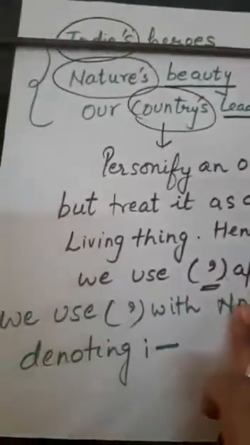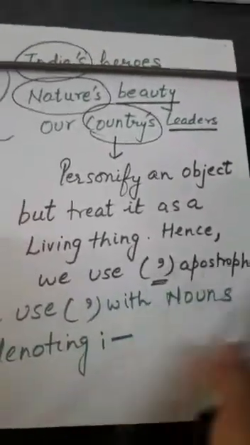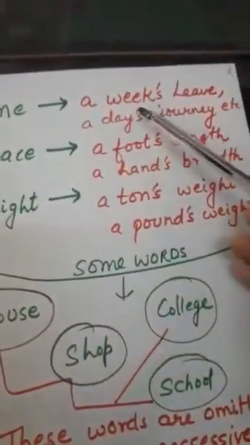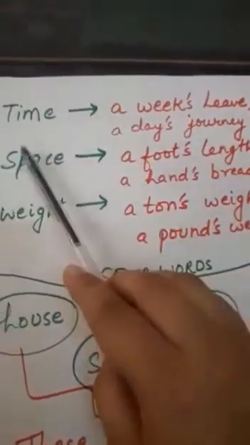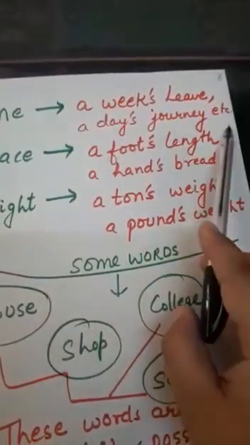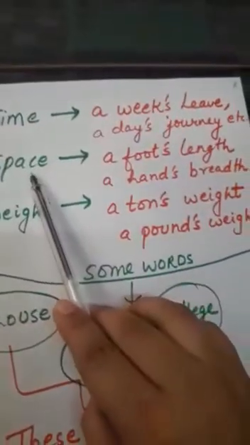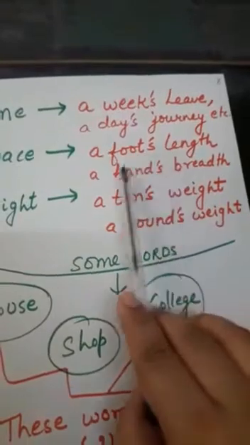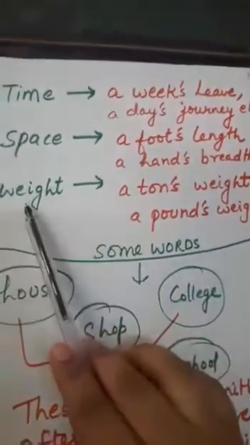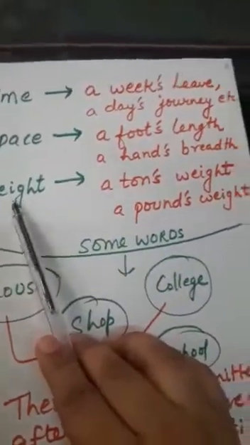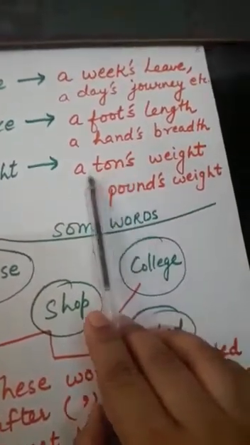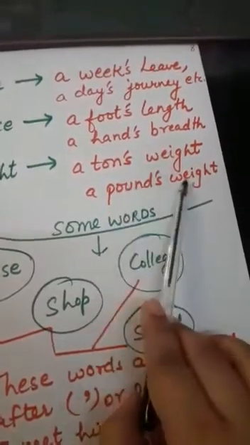Now we use apostrophe with the nouns denoting time, space and weight. See the example: a week's leave, for the time, a day's journey, etc. For the space also we use apostrophe s, a foot's length, a hand's breadth. For height also, for weight also, we use apostrophe and s to make it into possessive form. A ton's weight, a pound's weight.